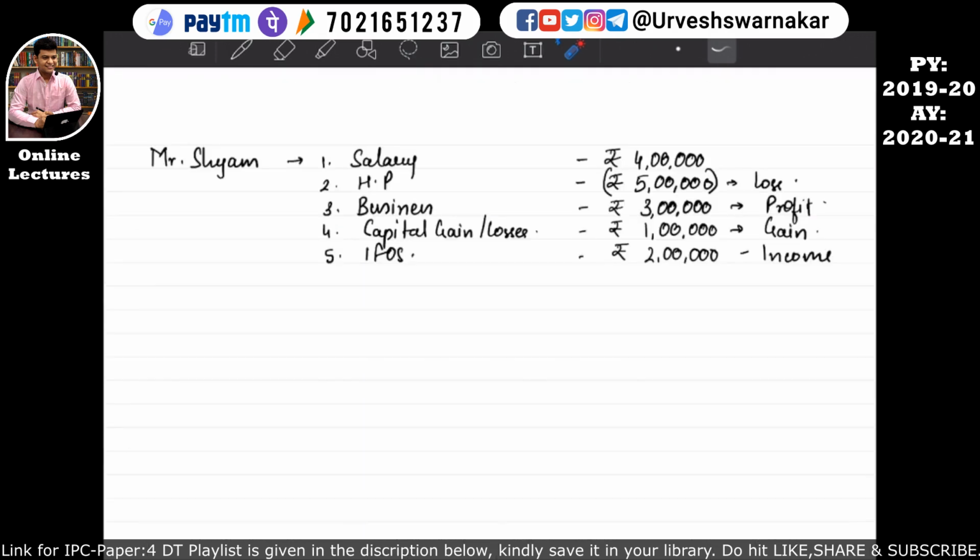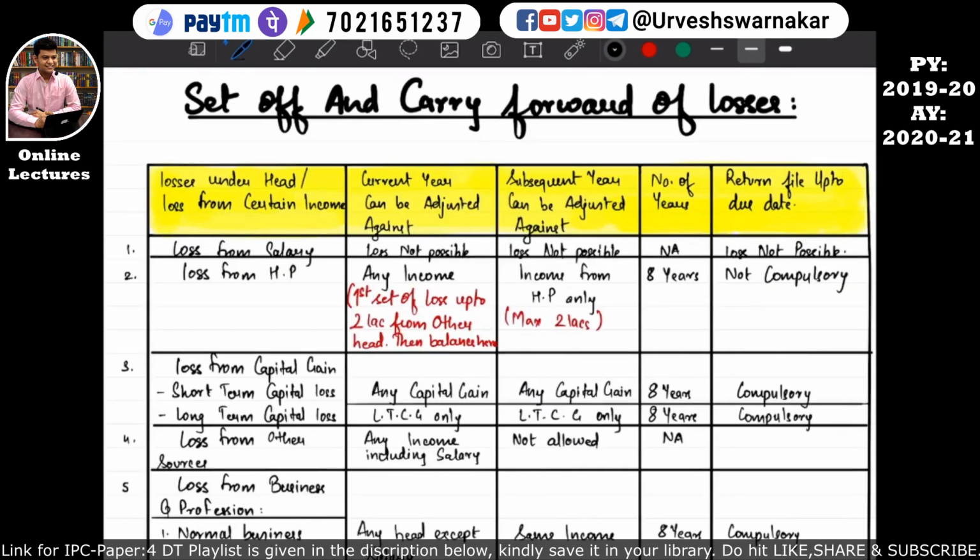So let's come back to our example and modify it. This is house property 1, and now let's take one more house property, say house property 2. Here he has earned an income of 2 lakhs, a rent income of 2 lakhs. So now our example is competent enough to make you all understand this particular thing written in red. I hope this is quite clear. So let's read it again. Loss from house property can be set off against any income. First set off the losses up to 2 lakh from other head, then balance here.